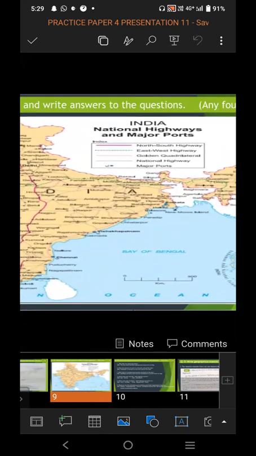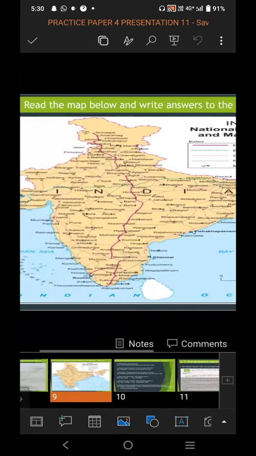In the index, you can see North-South Highway, East-West Highway, Golden Quadrilateral, National Highway, and major ports. So in the index, different colors and different lines are used to indicate the given information. It is helpful for you to read the map.